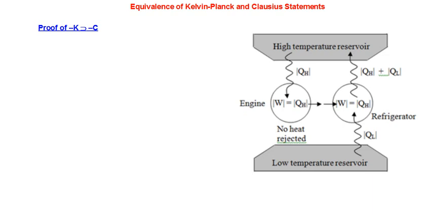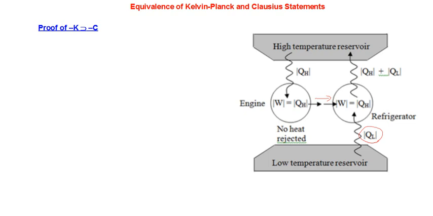You can see, because the refrigerator is drawing QL amount of heat from the low temperature reservoir. Some work is obtained from outside, and using that work, it is depositing a certain amount of heat, which is work plus QL. So that was the real working of a refrigerator. So the refrigerator is okay. No violation of the Clausius statement, right?